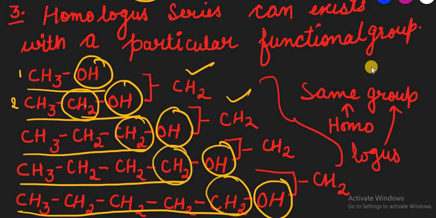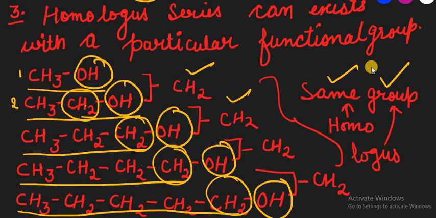So that's the reason it is called homologous. Homo means the same, logous means the group. It means you are adding the same group to the series, the same group to the compound. That's called a homologous series. This is called the homologous series.